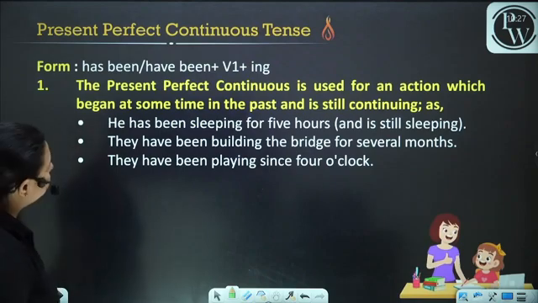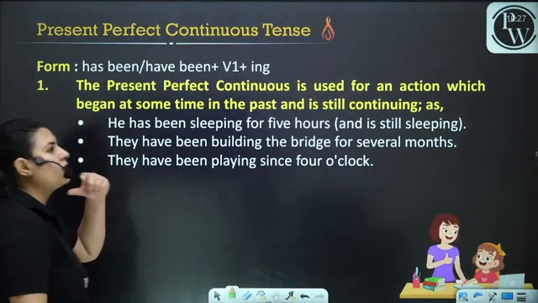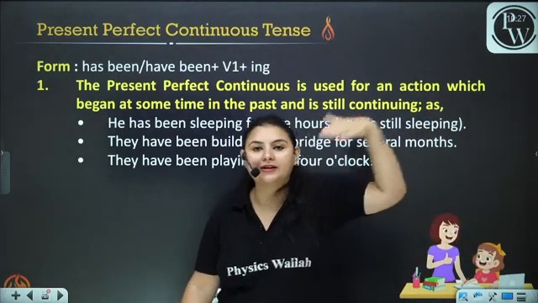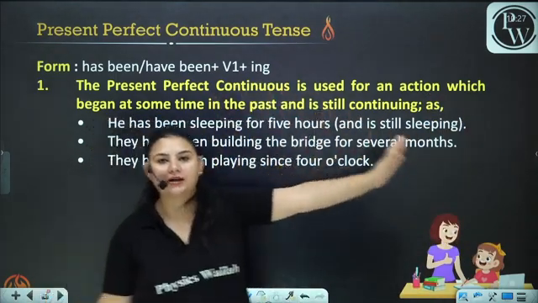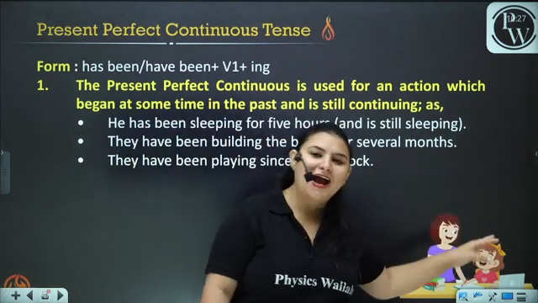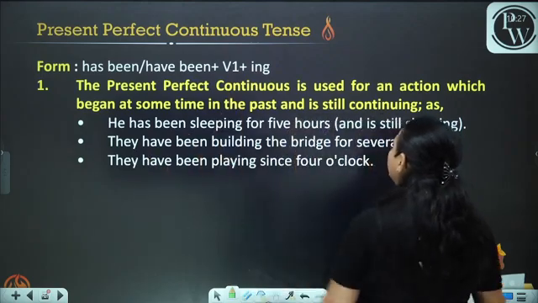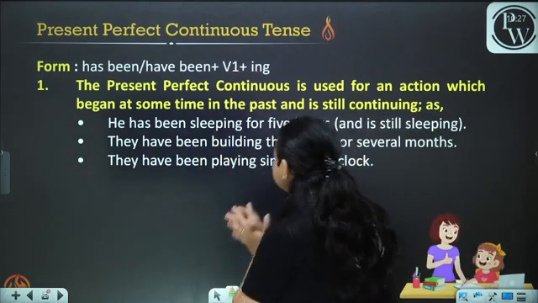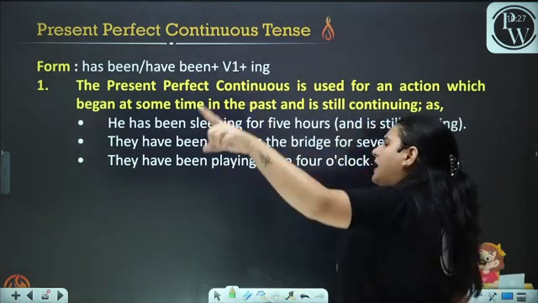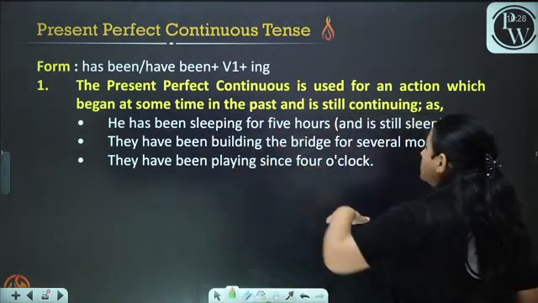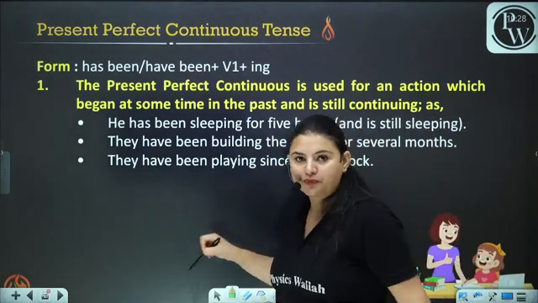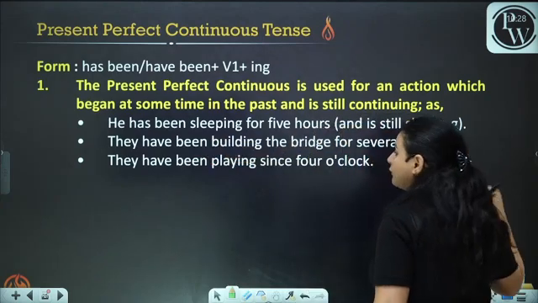Now, present perfect continuous tense. What is it? The thing that started in the past and is still continuing. It hasn't finished yet. In that case, we use the present perfect continuous tense. It is used for an action which began at some time in the past and is still continuing. He has been sleeping for 5 hours. He's still sleeping.